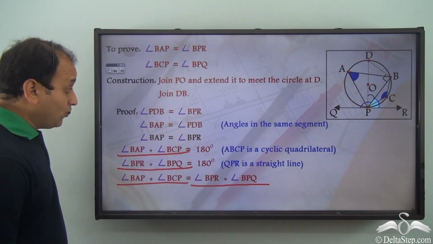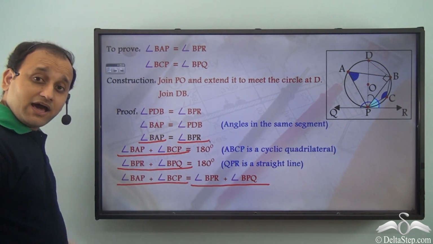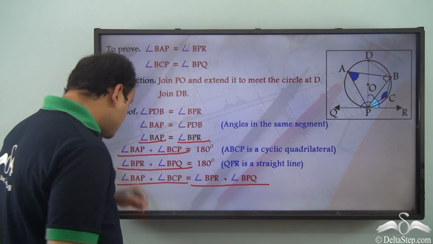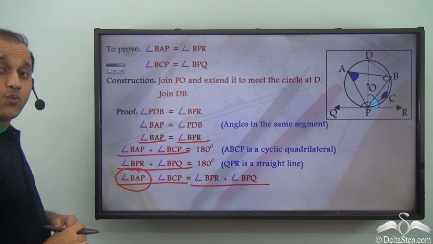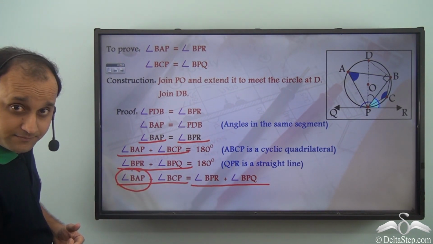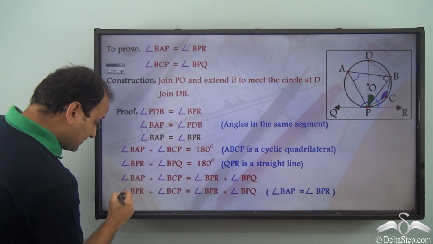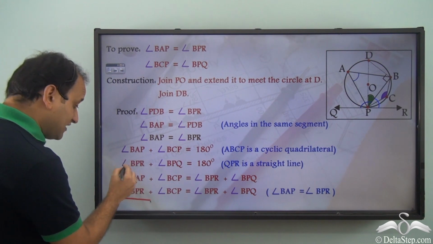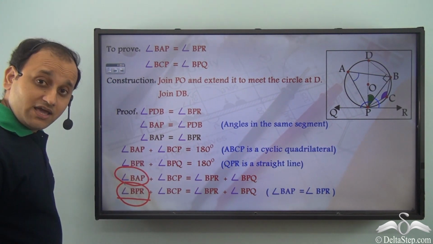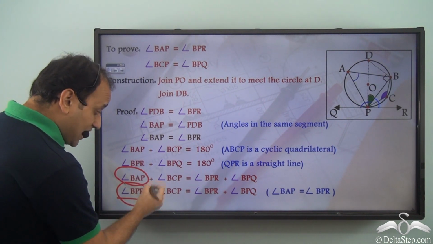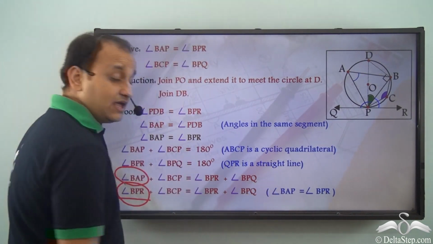Now, we know that angle BAP is equal to angle BPR. We have already proved that. So, we can substitute one of the angles with the other. So, we can write angle BPR plus angle BCP is equal to angle BPR plus angle BPQ, because we have just replaced angle BAP with BPR since both of them are equal.